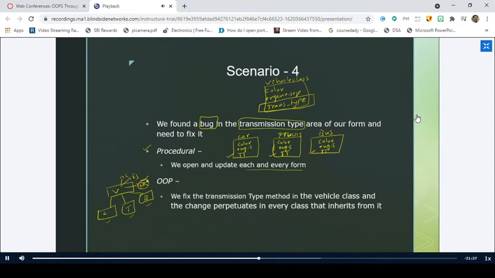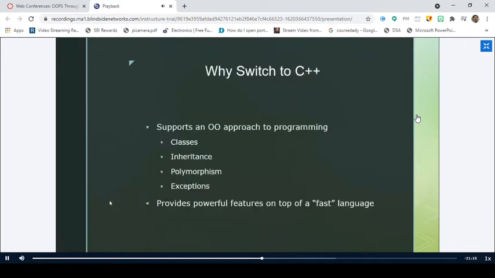Yes, sir. So whatever change you make in the entity of this vehicle class will be perpetuated throughout all the subclasses which are inherited from this vehicle class. Is it simple or not? Yes, sir. Right. So that's all about why we are going to shift from procedure-oriented programming to object-oriented programming, with a real-world example.